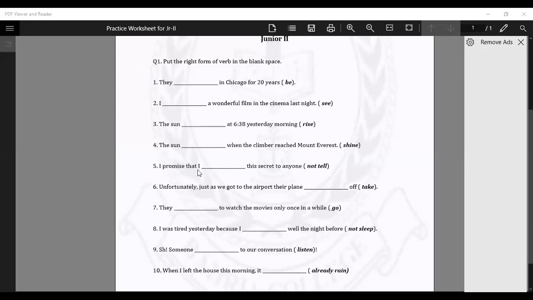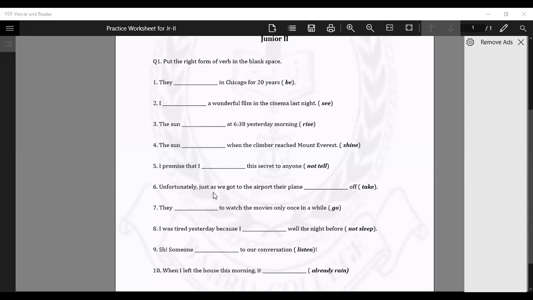I promise that I dash this secret to anyone. I shall not tell, or I will not tell. Okay. According to British rule, I shall not tell, and according to American rule, I will not tell. Yes. Unfortunately, just as we got to the airport, their plane dash off.